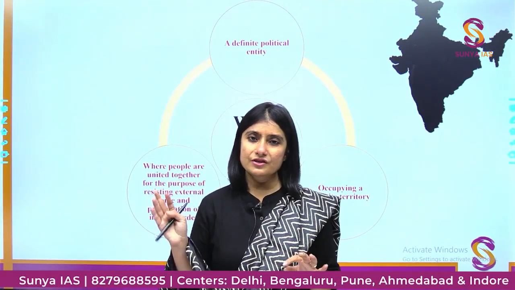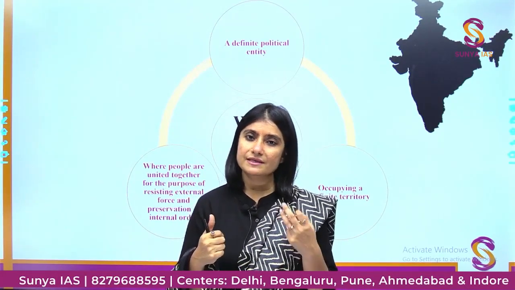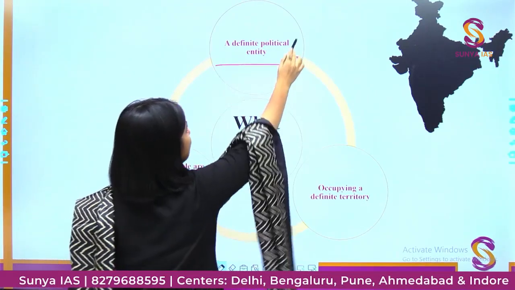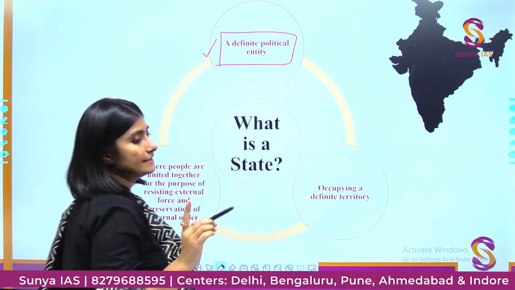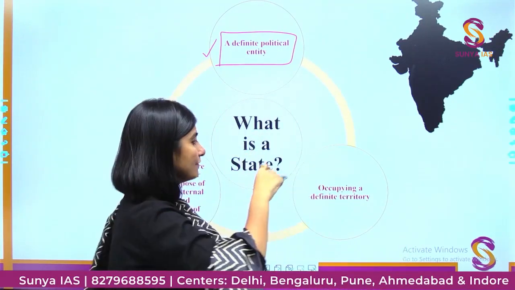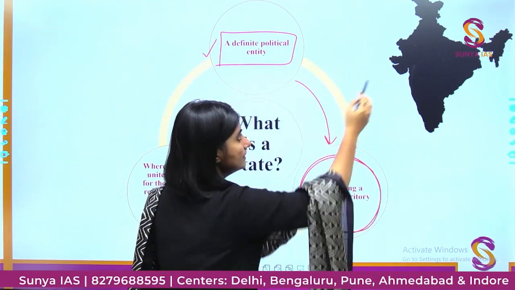This definition will have 3 components. Whenever you look at the options in the examination, you will have to remember these 3 pillars of the definition. The first thing is a definite political entity. There has to be a definite political entity, which should have occupied a definite territory, like India.